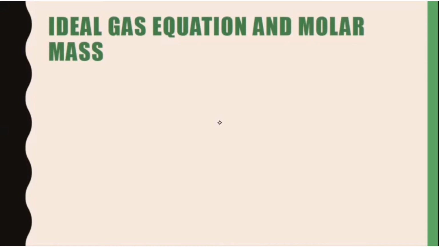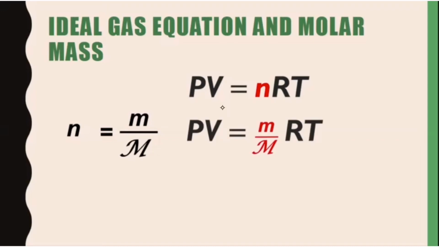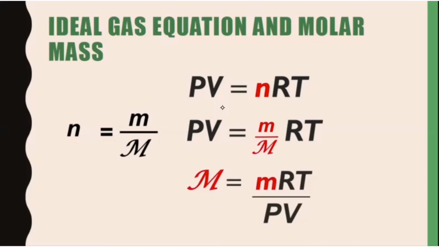Next, let's relate the ideal gas equation and molar mass. As we know, this is the ideal gas equation, PV equal to nRT, and we know that n is equal to m over molar mass. By substituting this n into the ideal gas equation, we will have PV equal to m over molar mass RT. After we rearrange the equation, we will have molar mass equal to mRT over PV. So now we know that from the ideal gas equation, we can also find the molar mass of our gas by using this relationship between the ideal gas equation and the molar mass of the gas.